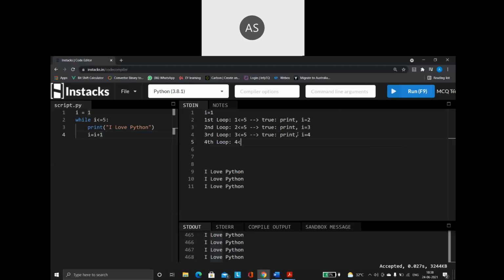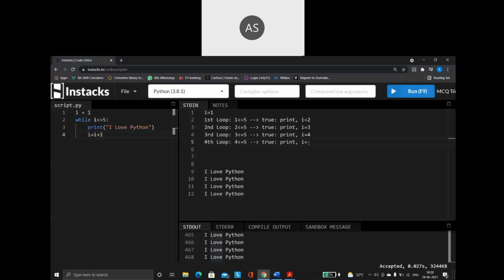So what is the condition this time? 4 less than or equal to 5. Again, it is true. 4 is a value which is lesser than 5. So my condition is still true. What is it going to do? Execute the print statement first. So executing the print statement, it is going to print it. So after printing, what is going to happen? Increment the I value by 1.